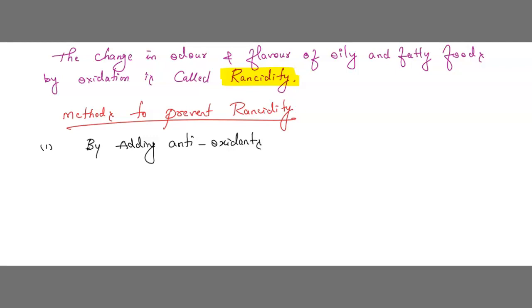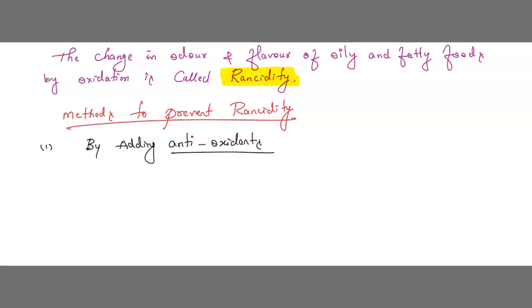Now they are added to food containing fats and oils to prevent oxidation. It means in the food they are adding some chemicals, some substances. For what purpose? To prevent oxidation. Oxidation should not happen. So they are adding some different chemicals. Those different chemicals are called antioxidants. Understood?